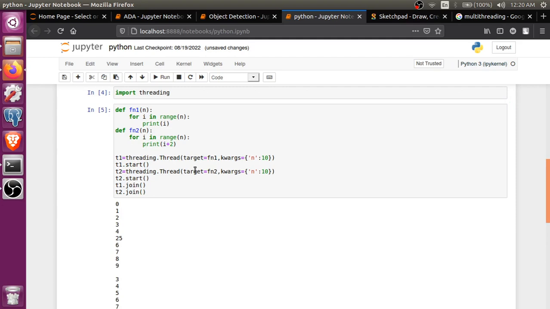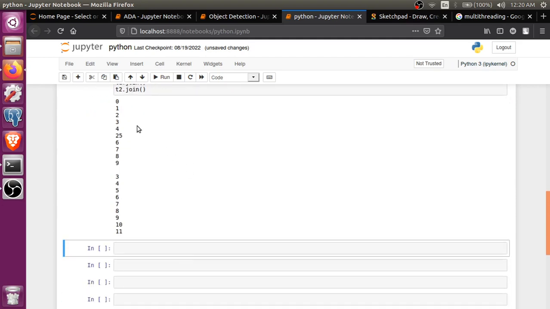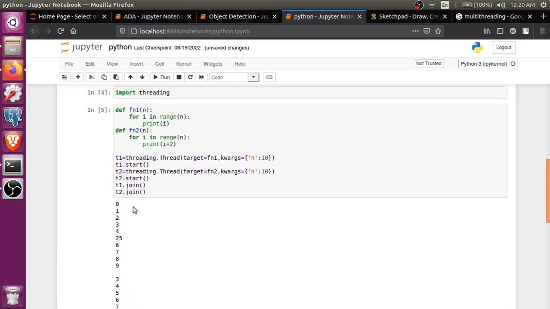Let's see. You can see what it is doing: 0 1 2 3 4 5 6 7 8 9. Here we are adding 2 at every point, so 3 4 5 6 7 8 9 10 11. So this is multi-threading, guys.